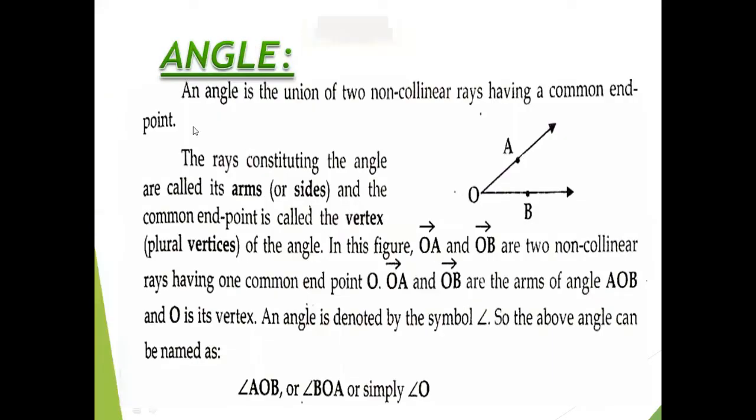Now the angle. An angle is the union of two non-collinear rays having a common endpoint. By following the diagram, you can see the two arms of the angle are OA and OB, and the common endpoint is O. The rays constituting the angle are called its arms or sides, and the common endpoint is called the vertex, whose plural is vertices, of the angle. In this figure, OA and OB are two non-collinear rays having one common endpoint, O. OA and OB are the arms of the angle AOB. You may read it as angle BOA or simply angle O.